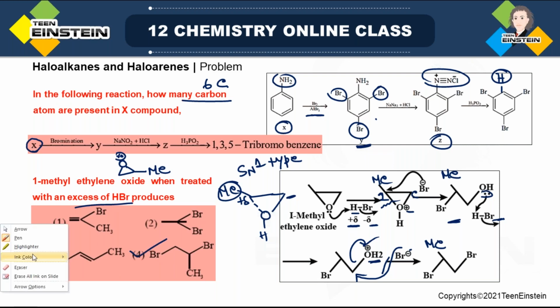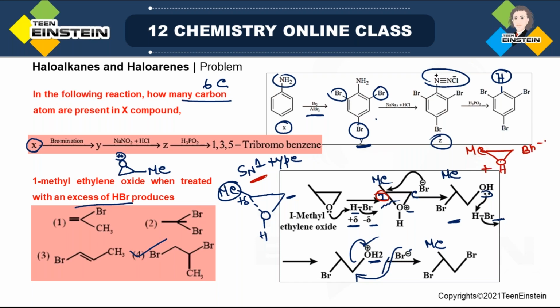But here one point I also want to mention. Though we have mentioned it is SN1 type, it should attack only one carbon. But suppose by mistake it attacks the other carbon, then what will happen? This is methyl OH. If somehow it attacks here, now this bond is broken. Now it will be OH, Br.